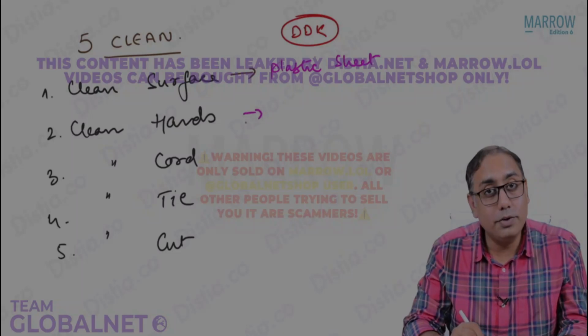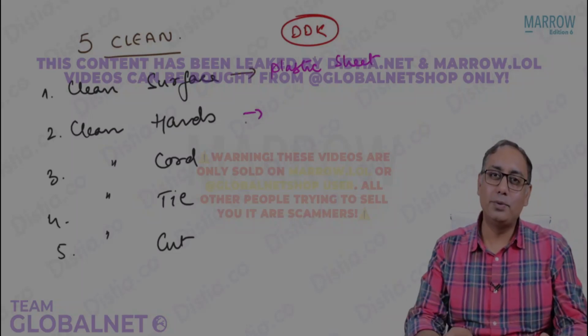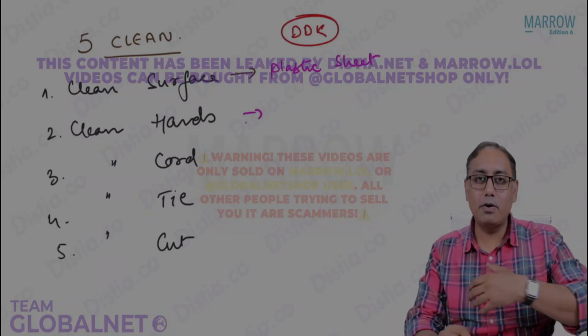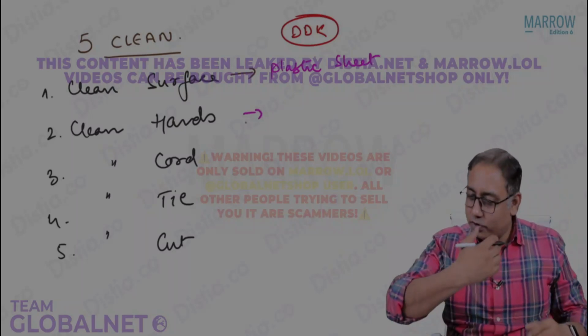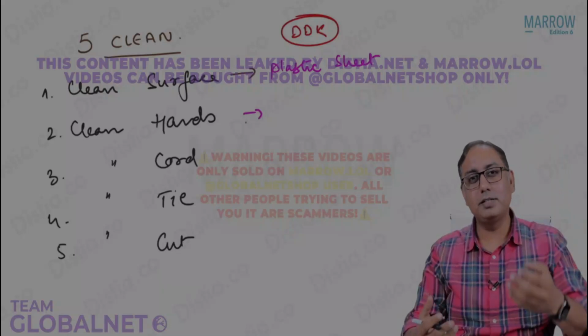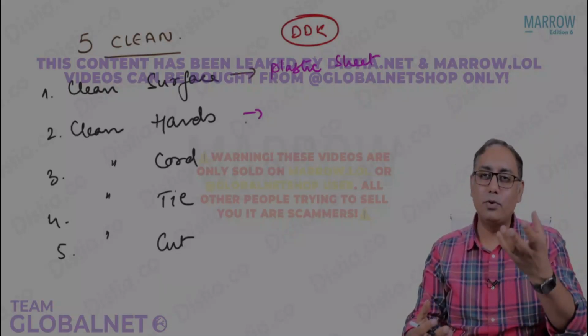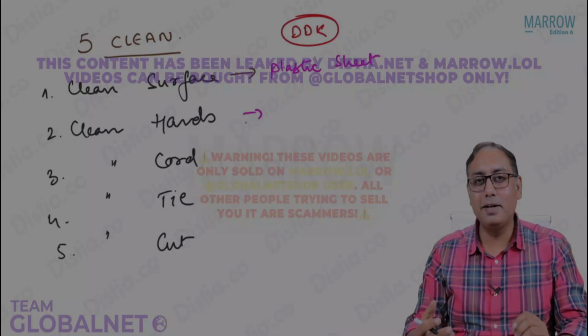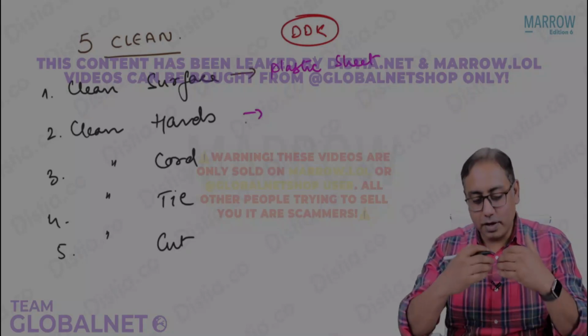For clean hands, what do you think we are giving? Please don't answer over here that we are going to give sterilium, or sanitizers, or gloves. That is there in developed countries, in much richer countries. India is a very low economically developing country. We cannot afford sanitizers for everyone.